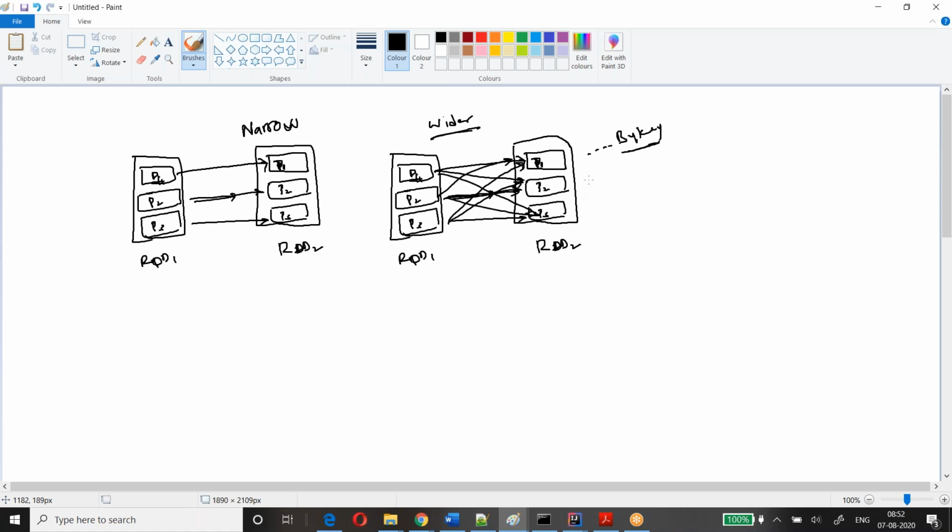So if you apply any transformation and no shuffle happens, then it's narrow. If you do the transformation and some shuffle happens, then we'll call it wider. Are you guys clear about the difference between narrow and wider? My intention is you guys should not give the wrong answer for this kind of question, because they are very straightforward and important questions.